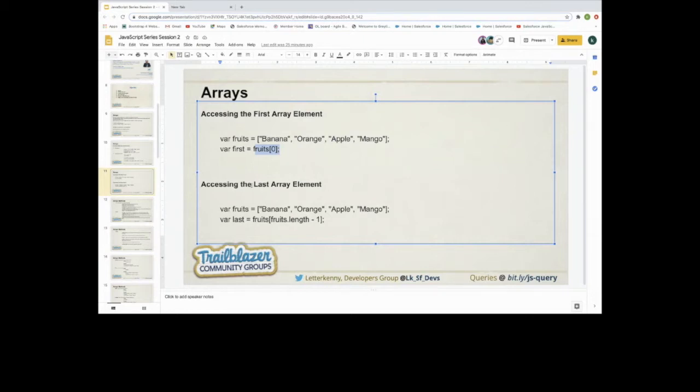And if we want to access the last element from the array, how can we do it? Just use the array, and inside the array we use the length, minus 1, because the length returns the exact number of elements that exist in the array, but the index starts from 0, so we need to remove one number from the length, and it will return the last element of that particular array. That's how we can access the first and last element from the array.